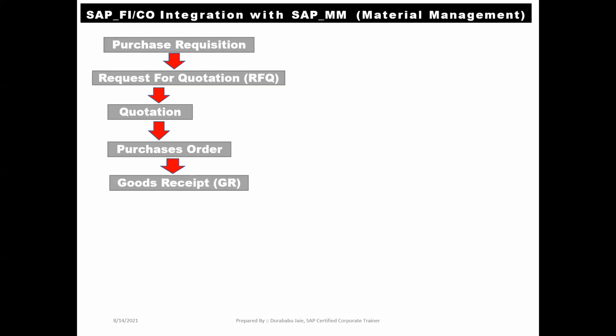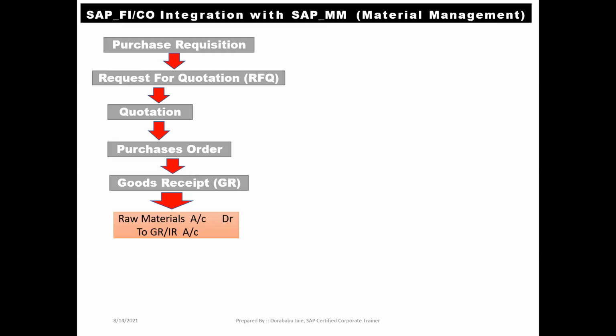Once we have received the stock at our warehouse level, that is the storage location, at that moment see the accounting entry: raw materials account debit to GRIR clearing account. By default, the system takes the accounting entry automatically at our SAP FI level.